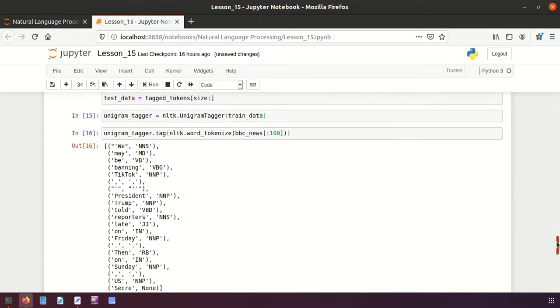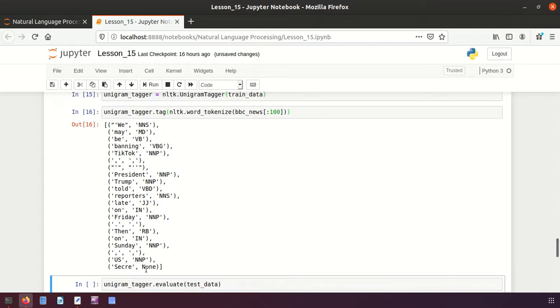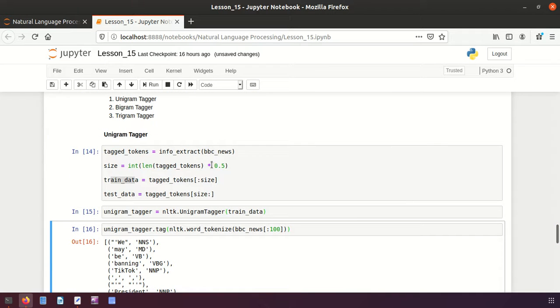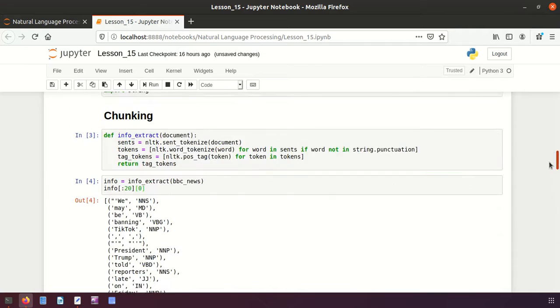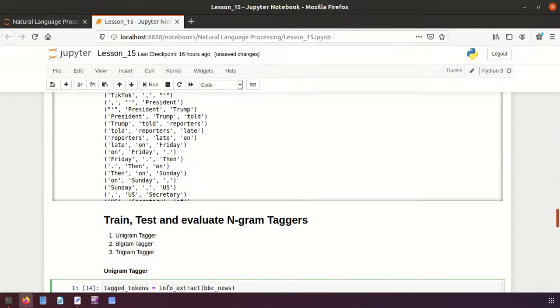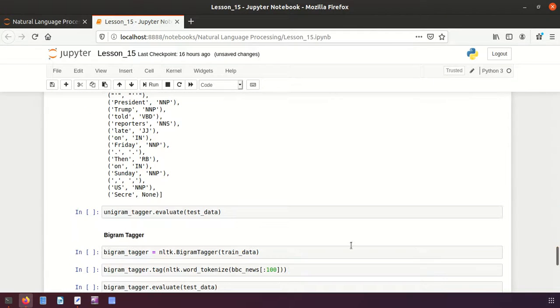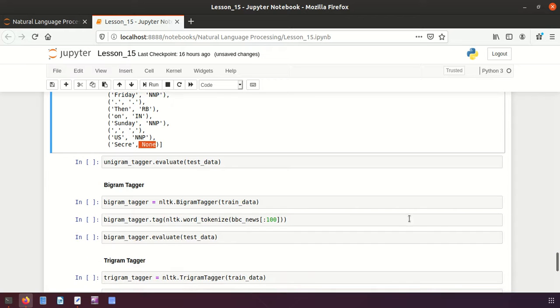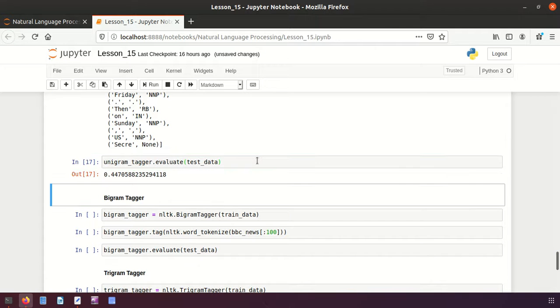It is tagging correctly. Since you see some of them are not tagged, it is showing me. Why? Because the data or the number of features are less. The data we provide is only 50%, and also the document is small. If we have more tokens, it will consider each and every word, so that this will also be included. Right? Some of them are None. And now let's evaluate here. You can see, yeah, it is around 45%, we can say.